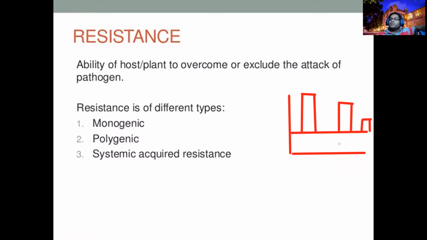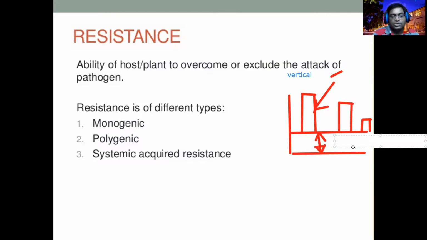This resistance we call vertical resistance. And this other one we call horizontal resistance.